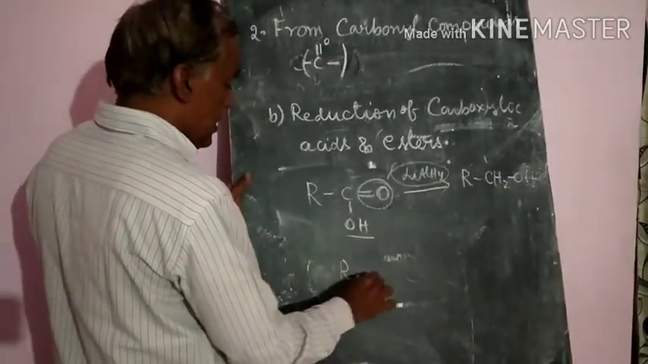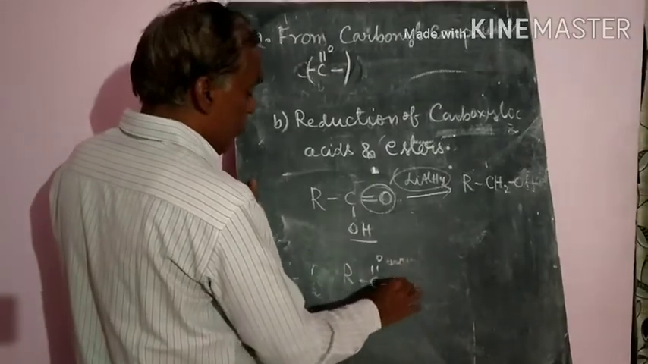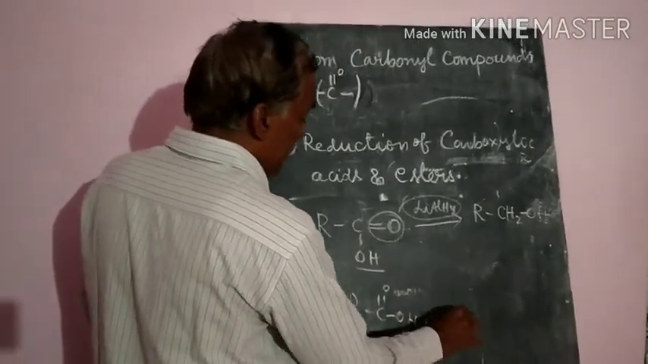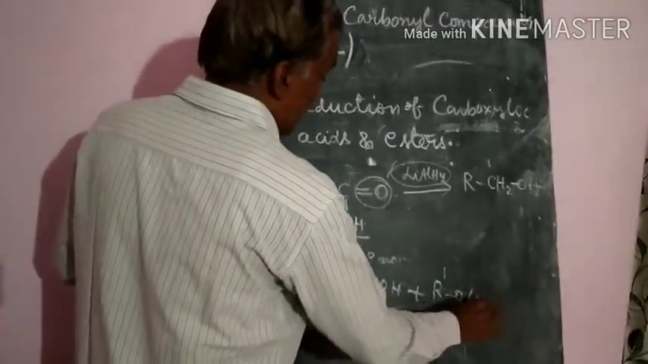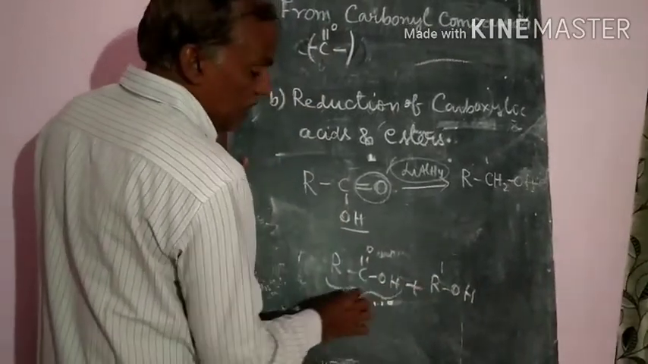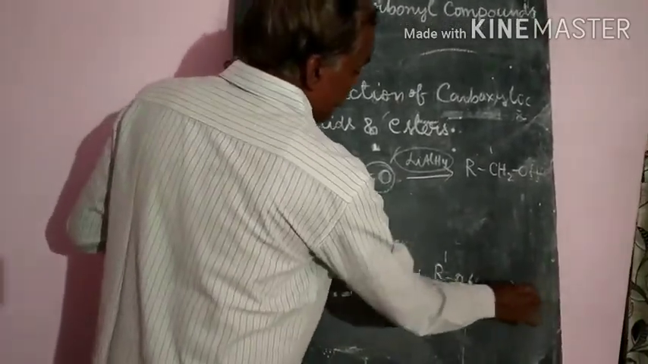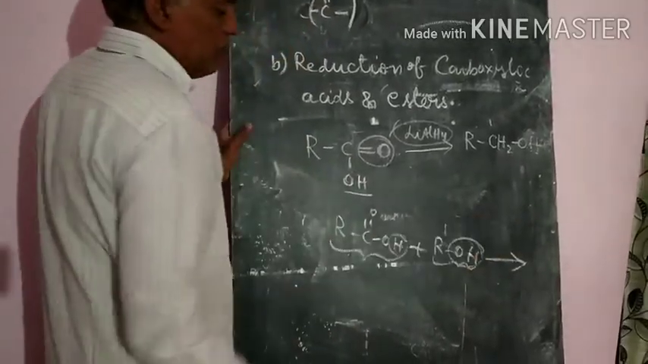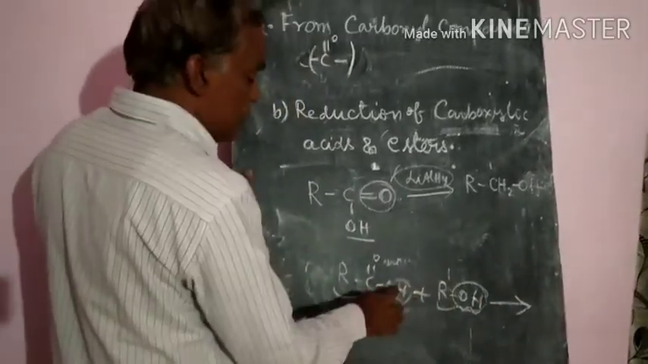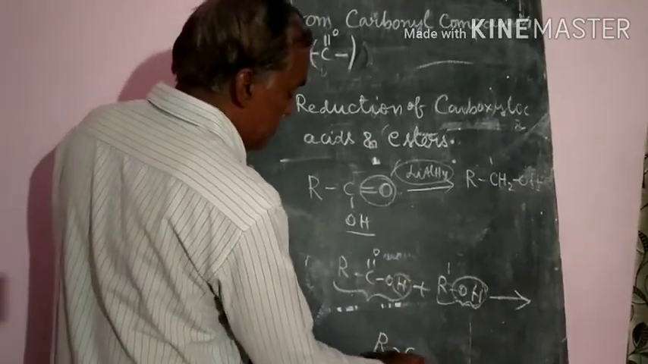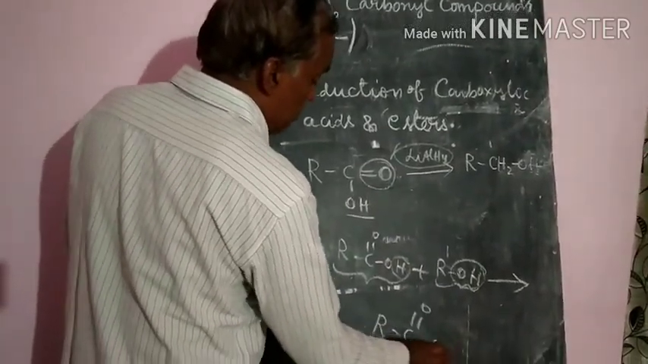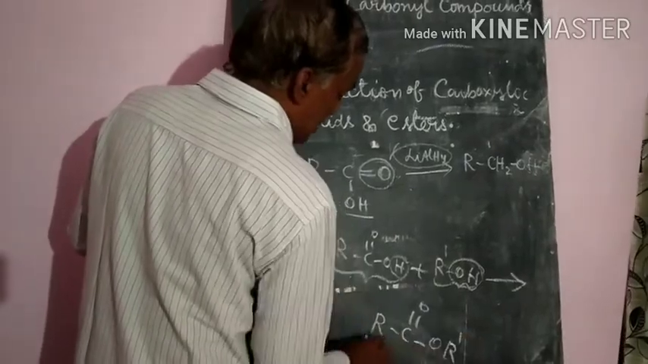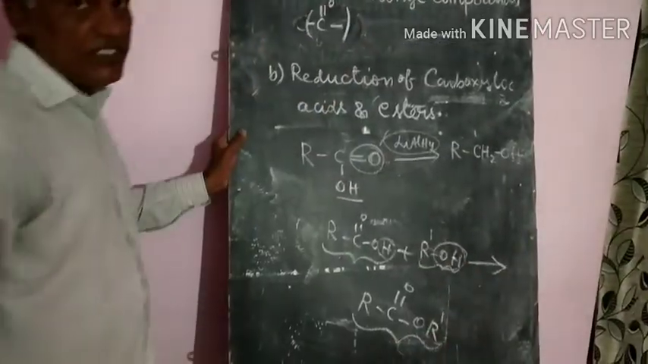That means RC double bond OH, a carboxylic acid, is treated with the alcohol R'-OH. OH and H will be removed as water, and R' will be added here and forms the ester, RC double bond OR'. This is called ester formation.